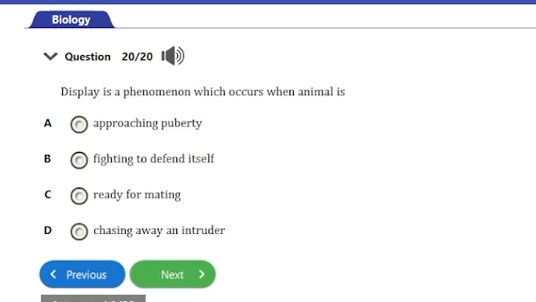Question number 20. It says, display is a phenomenon which occurs when animal is A. approaching puberty, B. fighting to defend itself, C. ready for mating, D. chasing away an intruder. So guys, the answer to this question is option C, and that's ready for mating.